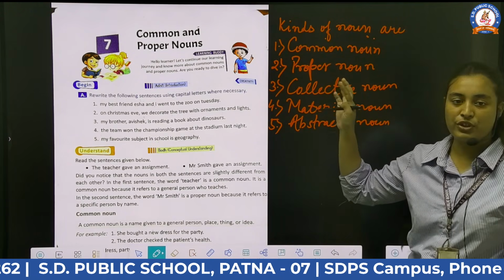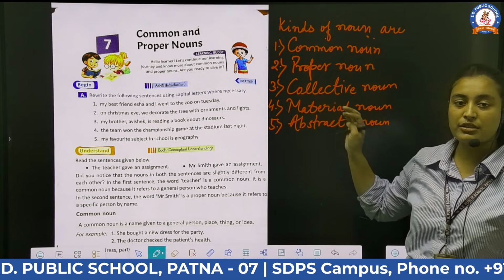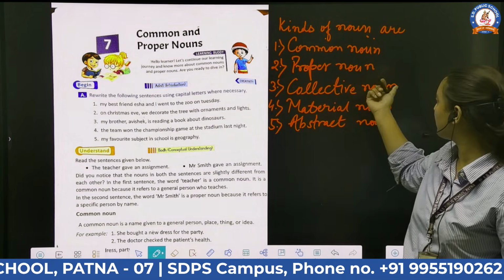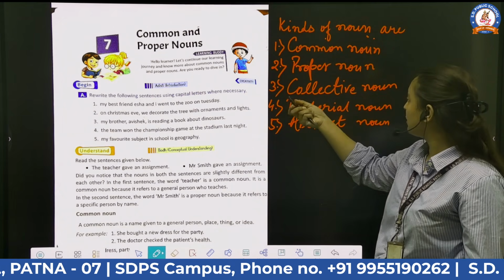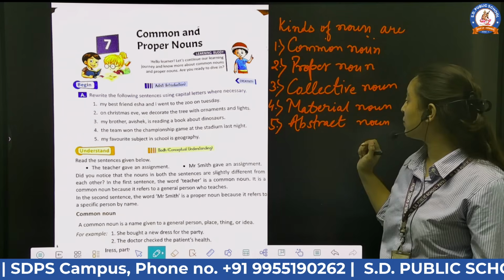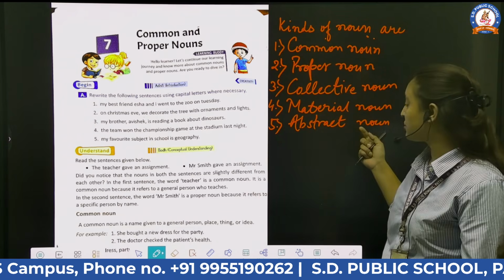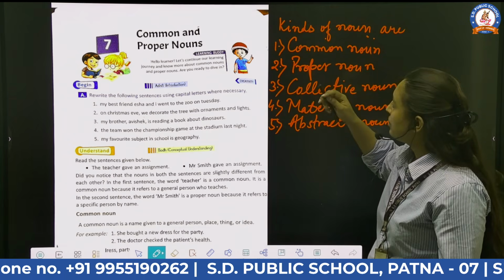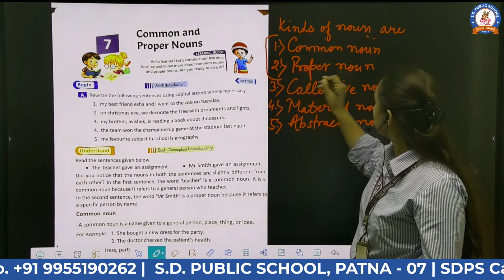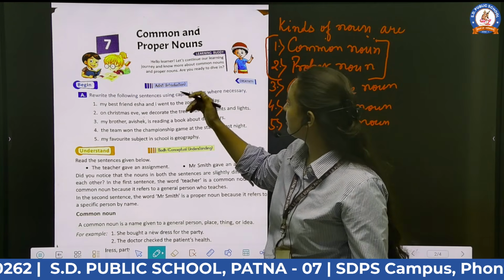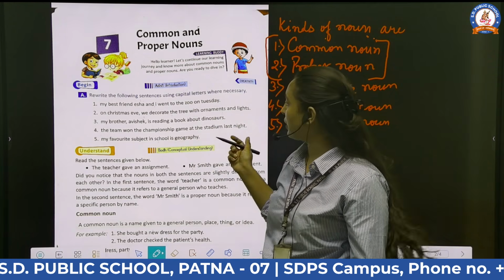Common noun is used for general names. Proper noun is used for special names for specific persons or particular persons. Third, collective noun is used for group names. Material noun is used for substance names. Abstract noun is used for emotion names. Right. So today we will discuss these two nouns. So our topic is common and proper noun.